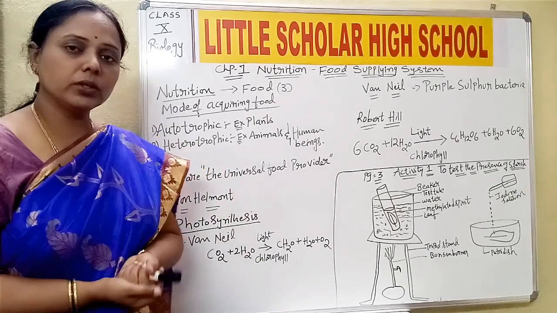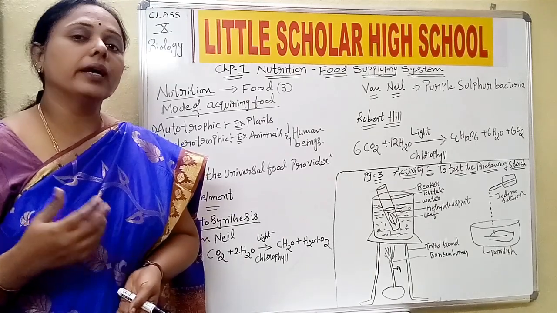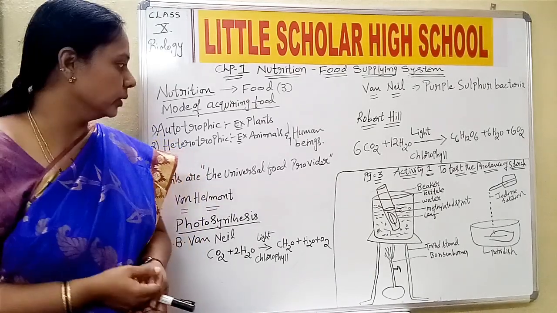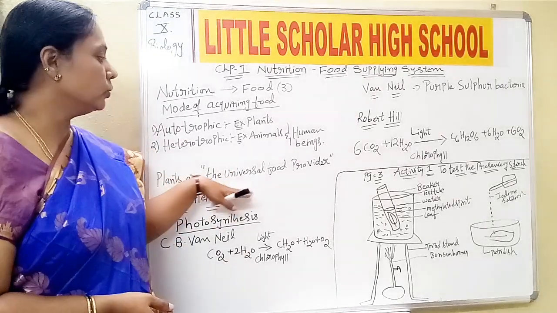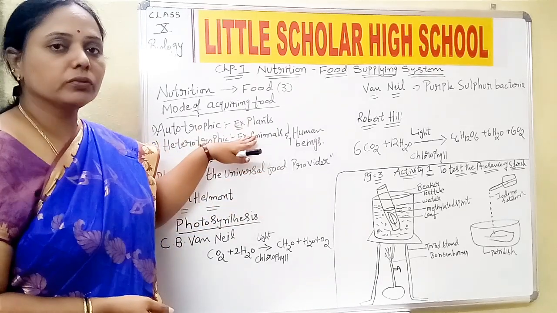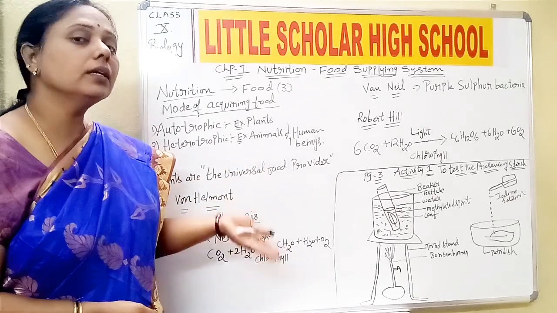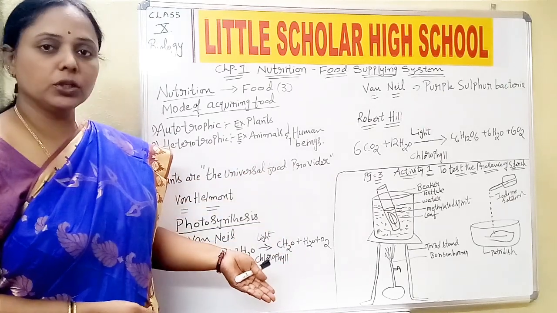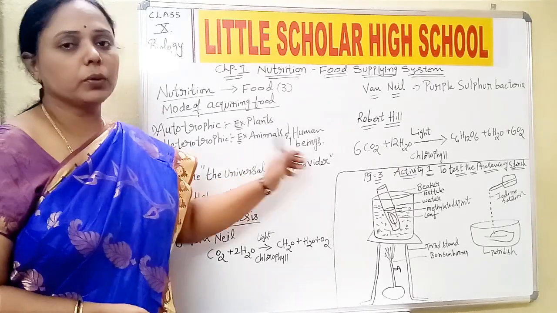And in heterotrophic nutrition, it is the animals and human beings which take food from either plants or other animals. That is the reason we said that plants are the universal food providers. Plants prepare their own food and they are the suppliers of food to all other animals including human beings. Hence, plants are termed the universal food providers.